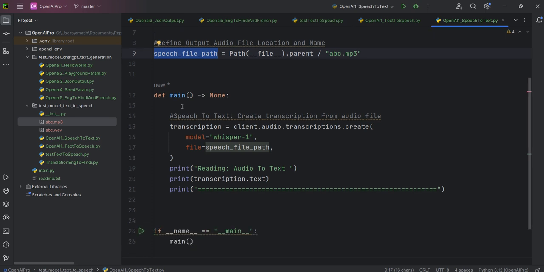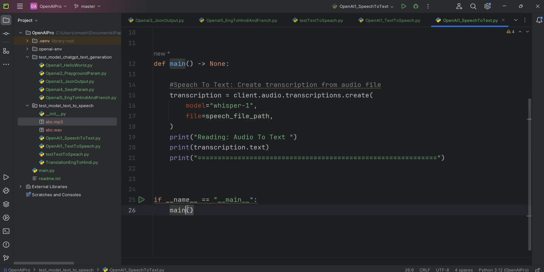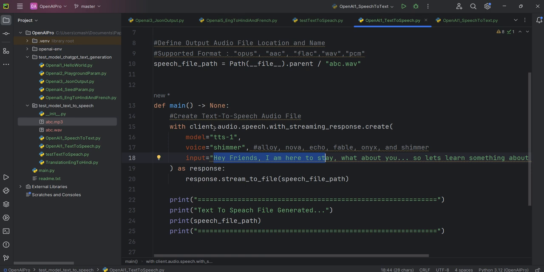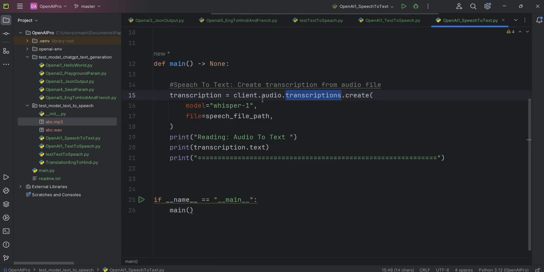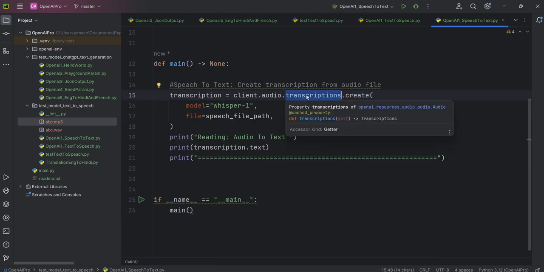Okay, so now I have created a main method and I'm calling this main from here. So what I have written here is client.audio.transcriptions.create. Okay, let's see what we had here. When we were generating, it was client.audio.speech with streaming response. Okay, so a bit different. So in the previous case it's speech, and now here we are using transcription. Okay, so this functionality of Whisper is called transcription. So transcription is reading an mp3 file and converting it into text.